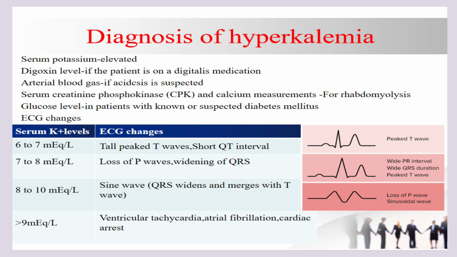The ECG changes which can be seen at various levels of serum potassium are as follows. When serum potassium level is 6 to 7 milliequivalent per liter, the patient can have tall peaked T wave, short QT interval. When the serum potassium is between 7 to 8 milliequivalent per liter, there will be loss of P waves and widening of the QRS complexes. When the serum potassium is 8 to 10 milliequivalent per liter, the ECG may show sine wave or QRS widening that merges with the T waves, and more than 9 milliequivalent per liter serum potassium usually leads to ventricular tachycardia, ventricular fibrillation or atrial fibrillation, and cardiac arrest.